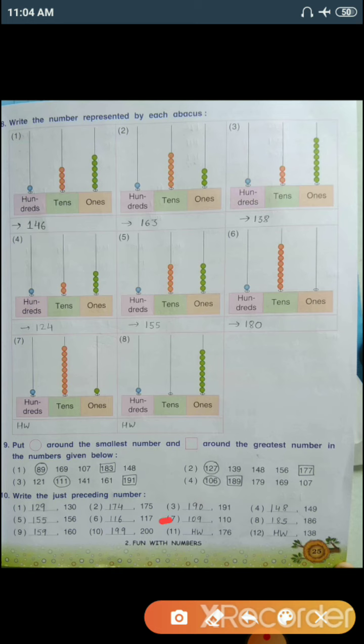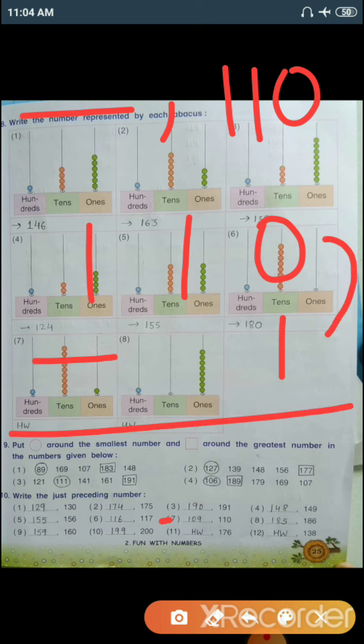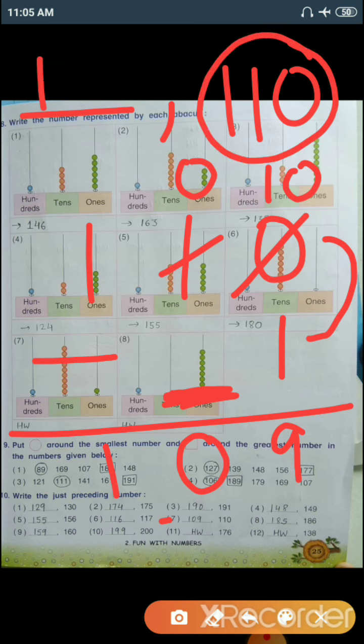Next question number 7, dash, comma, 110. So again 110 minus 1. So 0 minus 1 is not possible. So we need to cut this 0 and write 10 here. 10 minus 1, 9. Now we need to cut this 1 and write 0. So 0 we put here as it is because there is no number here. Now 1 as it is. So the before number of 110 is 109.